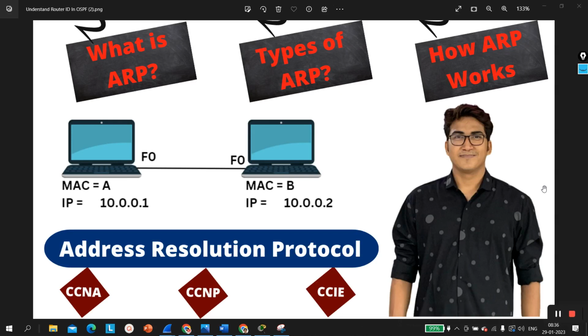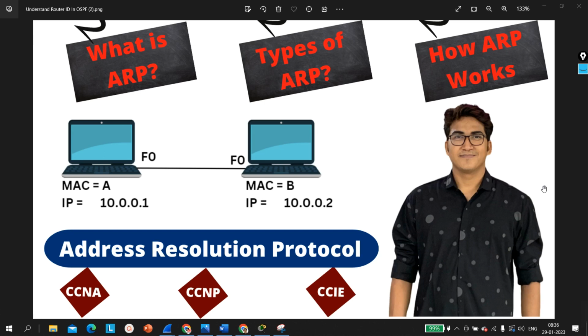Guys, today in this video we are going to learn one very important protocol, that is ARP protocol. As you know, ARP stands for Address Resolution Protocol, and I know you already know that ARP is used to resolve MAC address from IP address. But guys, there are a lot of things in ARP protocol. After watching this video you will learn each and everything about this layer 2 protocol, right?